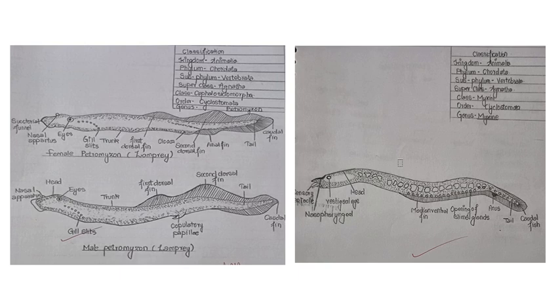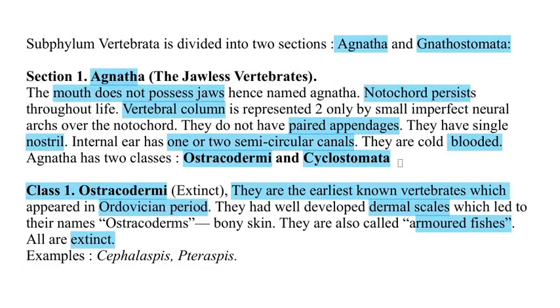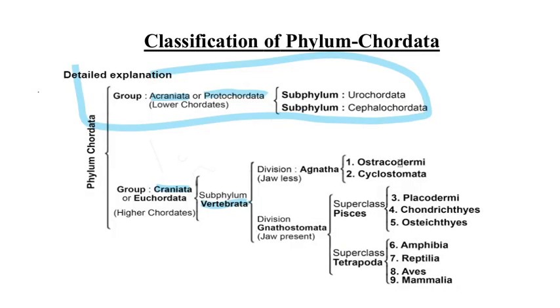So here we are done with today's lecture, that is the cyclostomes and ostracoderms, and in the next lecture we are going to discuss the division Gnathostomata, which includes the superclass Pisces and Tetrapoda.